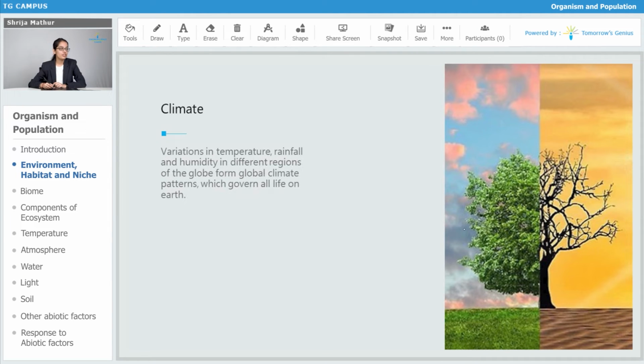Variations in temperature, rainfall and humidity in different regions of the globe form global climate patterns which govern all life on the earth. Dependent upon the temperature, the rainfall, the weather and the climate, we determine what kind of organisms are going to be found in that area. Because every organism has a different adaptation towards the environment, towards a particular temperature, towards particular rainfall. So depending upon that, we determine what organisms are going to be found in that particular environment.